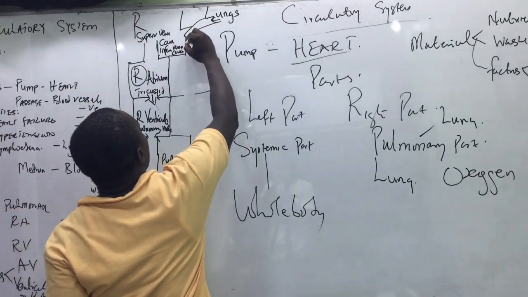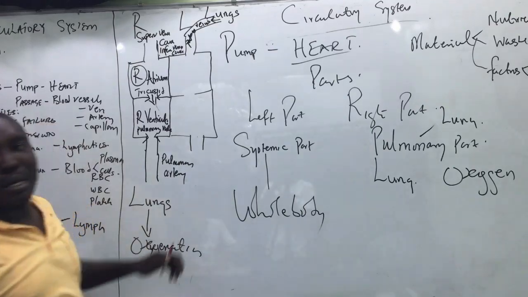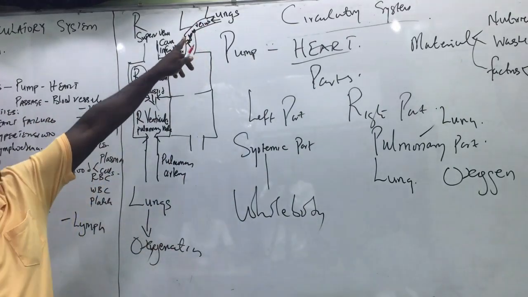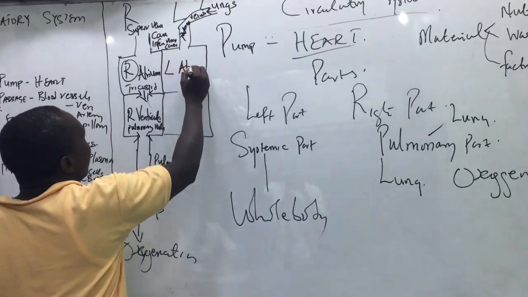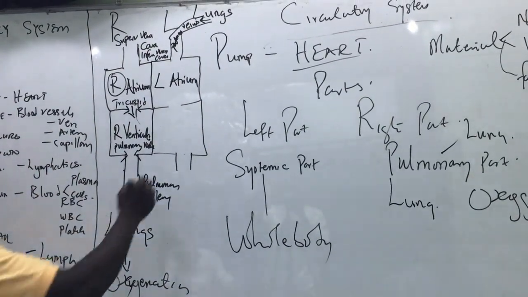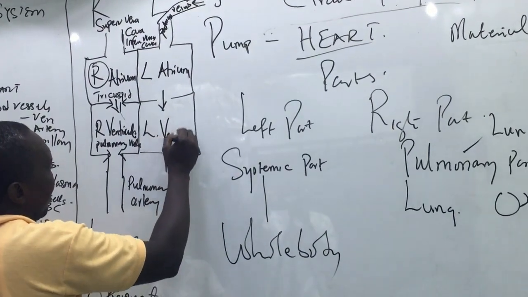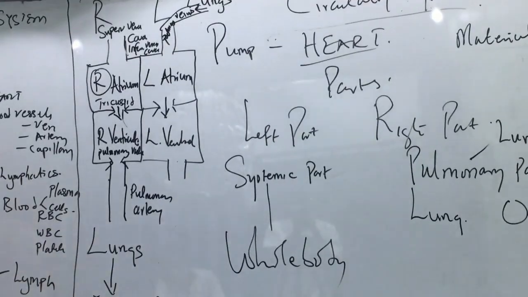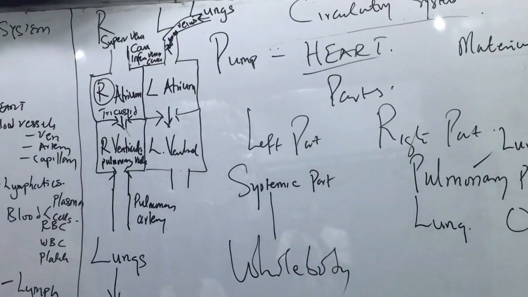So through the pulmonary veins, the blood that is already oxygenated moves from the lungs into the left atrium. Do you get that? They will now move into the left atrium. From the left atrium, where will they go into? Left ventricle. Now there's another door here. Is that okay? Are you with me? There is another door there.